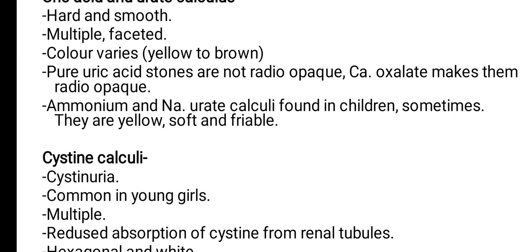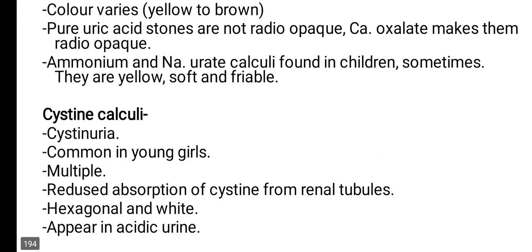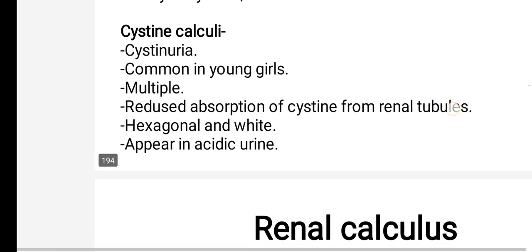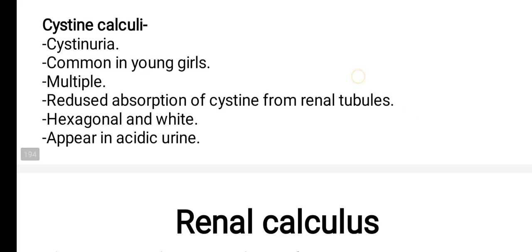The pure uric acid stones are not radio opaque, but when they are combined with calcium oxalate, they will become radio opaque. The ammonium and sodium urate calculi are found in children, and they are yellow, soft and friable. The next is cystine calculus.